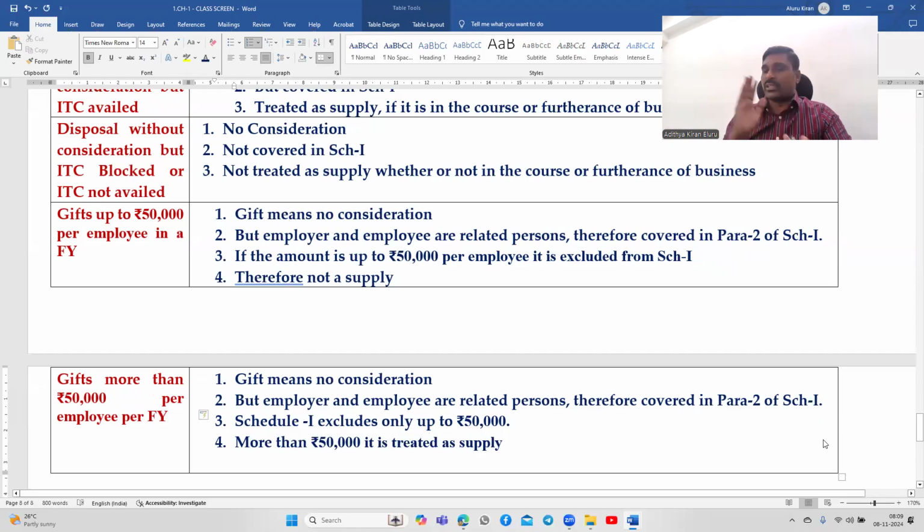Distinct persons I will discuss separately in the registration chapter. Related persons also, wherever required, I'll discuss. There is a separate definition for distinct persons, related persons, consideration, goods and services. Since I'm giving an overview, I'm not going to discuss each and every definition in this video. This is an overview of Section 7, Subsection 1, Clause A. Those I'll discuss in a separate video.